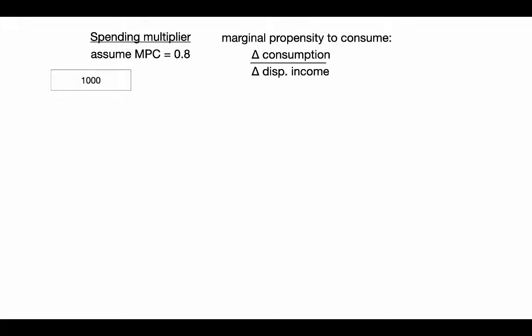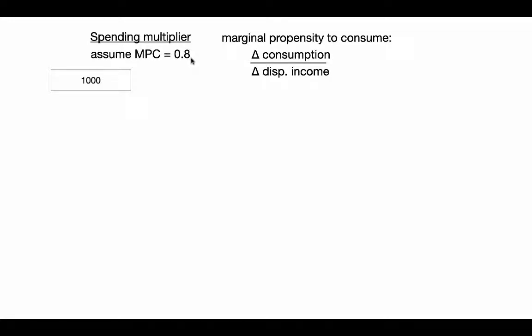So one of the assumptions that we're going to have is that MPC is 0.8, and MPC is the marginal propensity to consume. So that just means the fraction of any dollar in disposable income that you get, and disposable income just means income available for spending. So after taxes, for example, I get $1 of income and I'm going to spend 80 cents of it. So MPC becomes 0.8. We can change this number. Usually we're going to set this number and just assume that it stays constant.